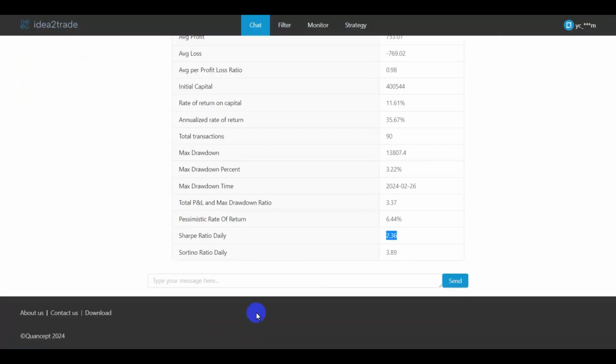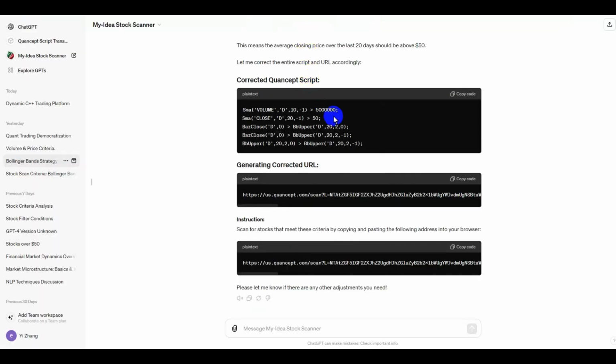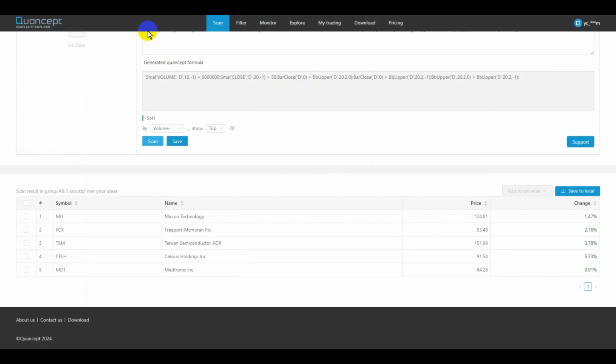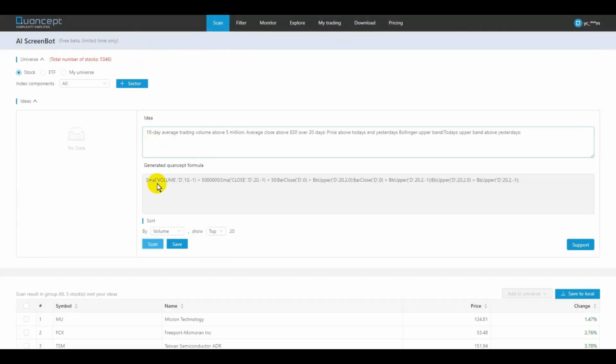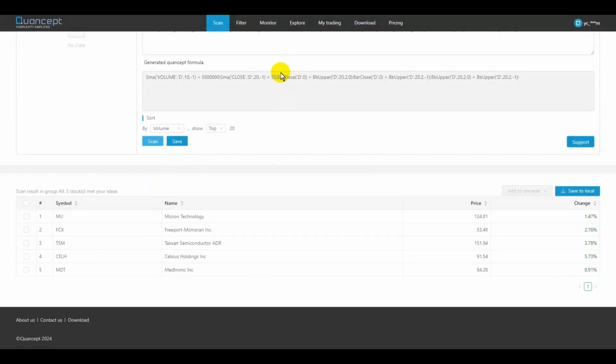At this point, we already trained a custom GPT that can transform ideas into formula syntax and generate a web link to drive a market scan. So we can copy the link and we can paste it into the web page and perform the scan. Moving forward, we'll be using a combination of different large language models to achieve our goal, and I believe this will truly democratize professional and quantitative trading.